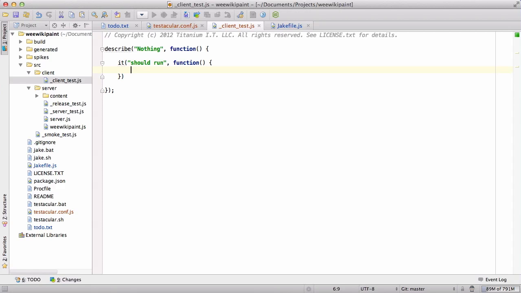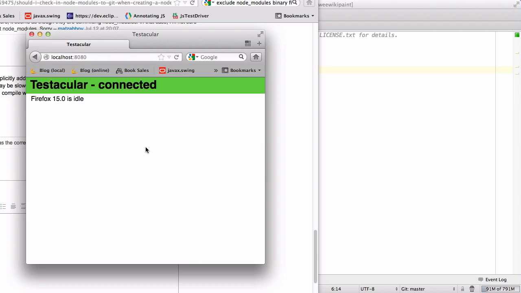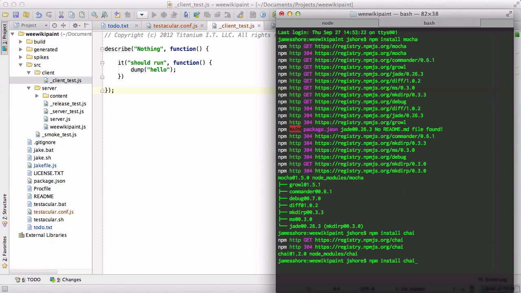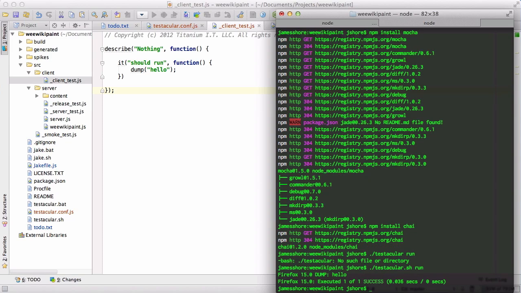And here, let's just go ahead and dump out hello. The dump function is provided by Testacular and will actually, although the code's running in the browser, when you run dump, it will actually send it back over through the command line to your output. There we go. It's running our tests. Awesome.